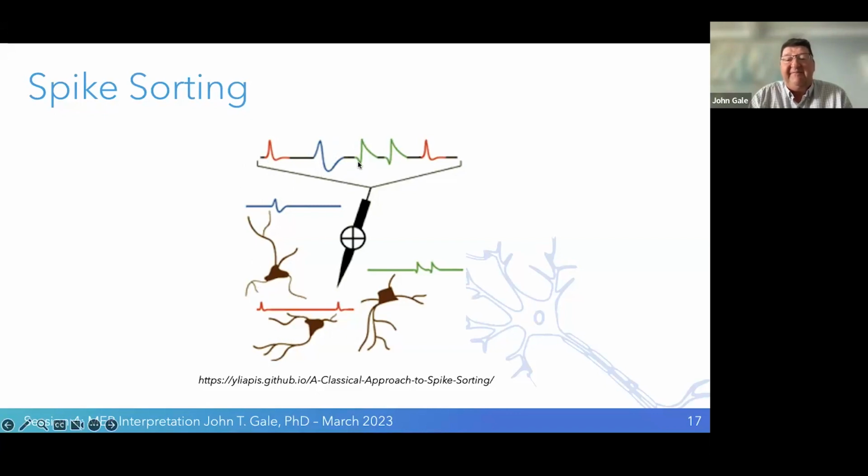Likewise, the green has a small negative amplitude and the red doesn't have that. So we can sort neurons based on amplitudes. Obviously, they have different shapes. So this neuron, when it fires, has a stereotypic pattern that we see, which is much different than the blue. So we have software that can actually analyze the patterns. So we use amplitude and different morphologies to separate neurons into different categories.